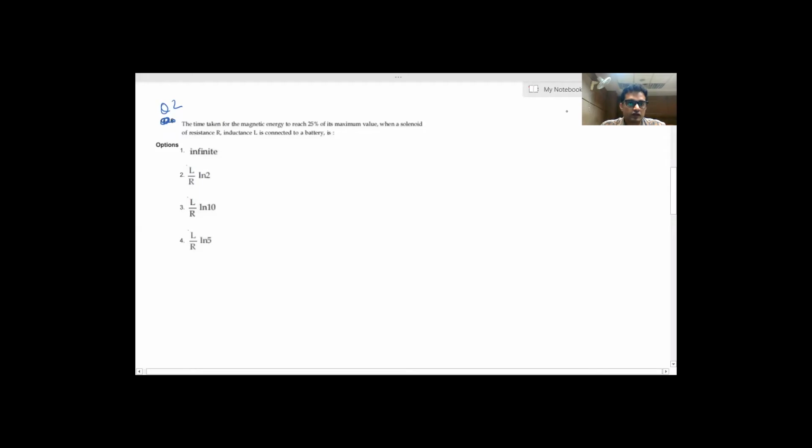Here in this question, they are asking for the time taken for the magnetic energy to reach 25% of its maximum value. We have to calculate the time. So here the magnetic energy is half L i square, and if the magnetic energy is maximum, the current will be maximum. So I am taking the maximum current I max as I naught. So U naught is half L I naught square, the maximum magnetic energy.